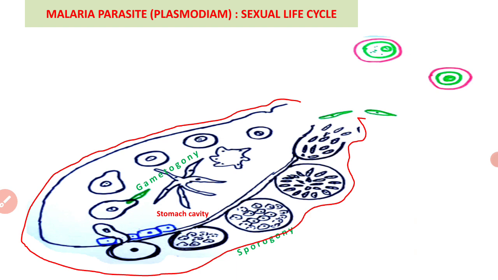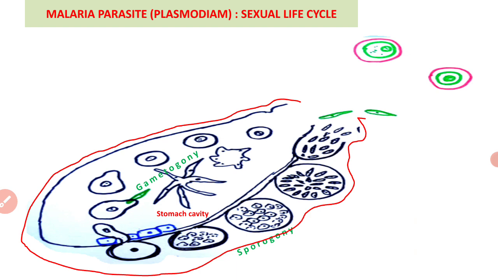After the entry of these gametocytes, meaning gamete forming cells, the further development of the gametes takes place in the body of the mosquito.